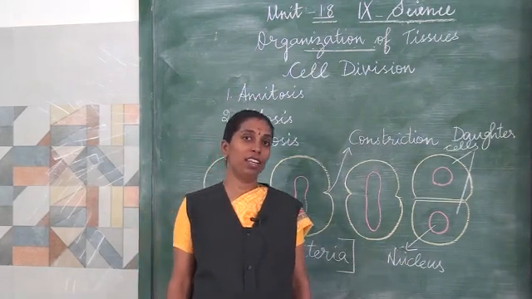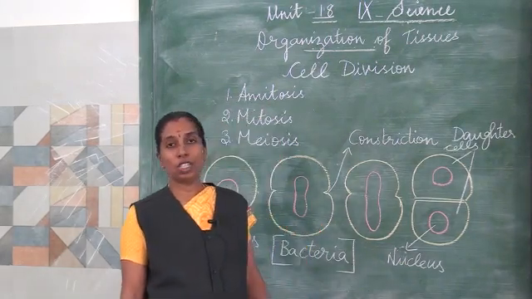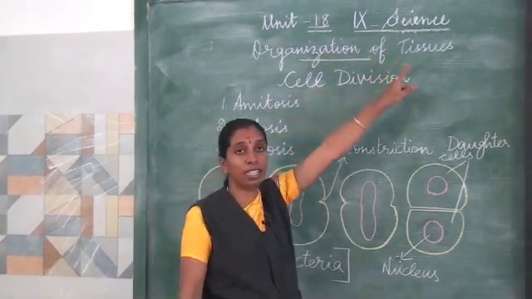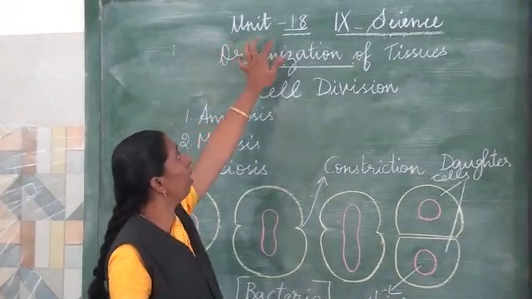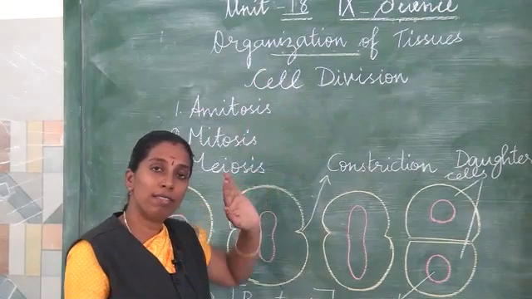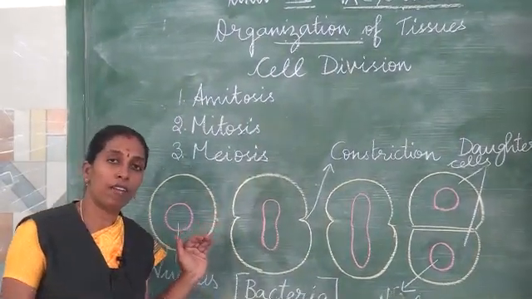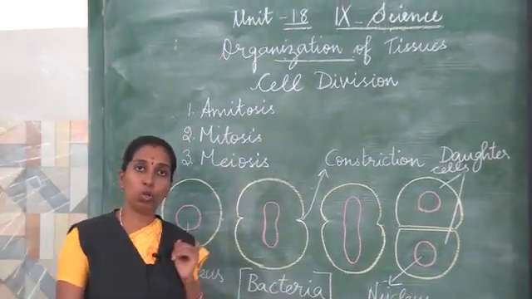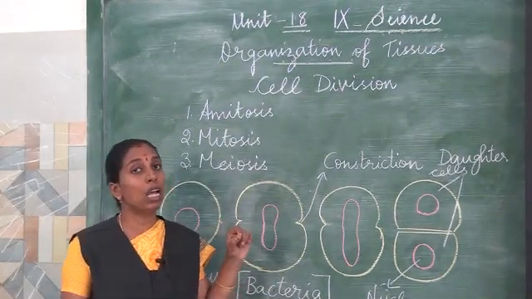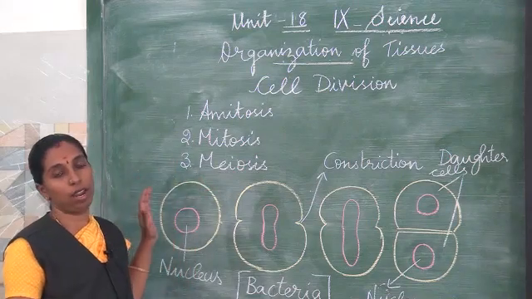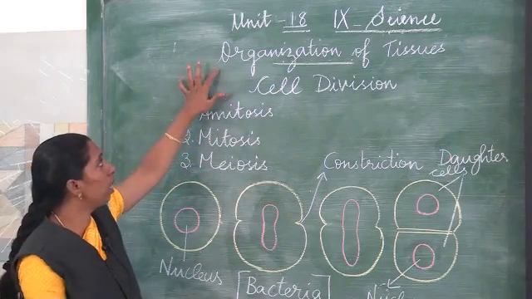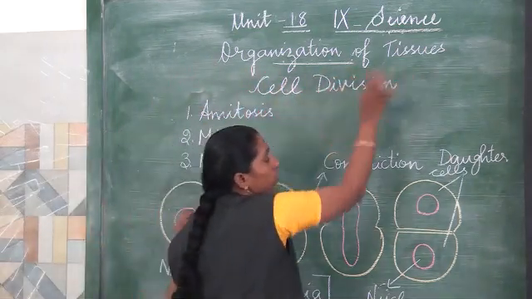Good morning, children. Today we will continue with lesson number 18 in the 9th science textbook. Lesson number 18, organization of tissues. Already we have started this lesson and we have completed plant tissues in one video and animal tissues in one video. This is the continuation of that lesson. So this is the last portion of this lesson, organization of tissues.